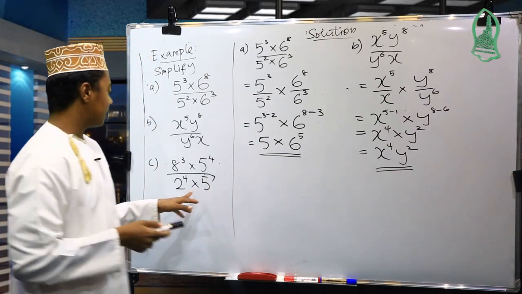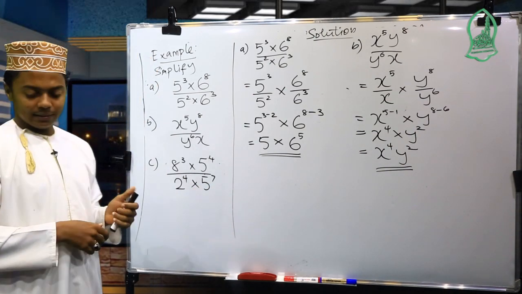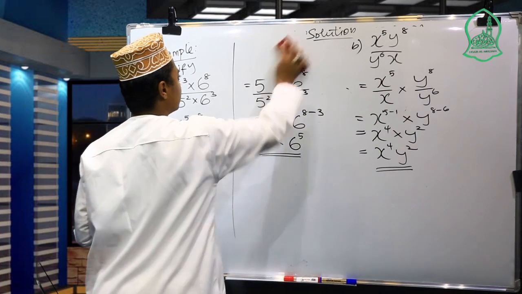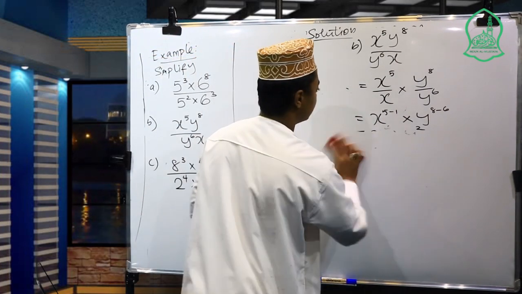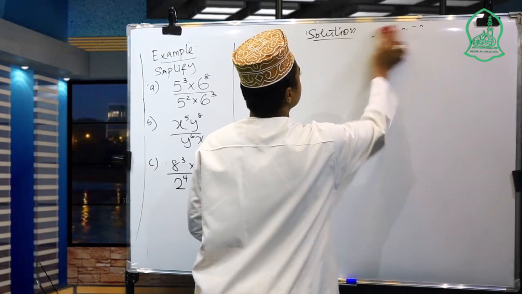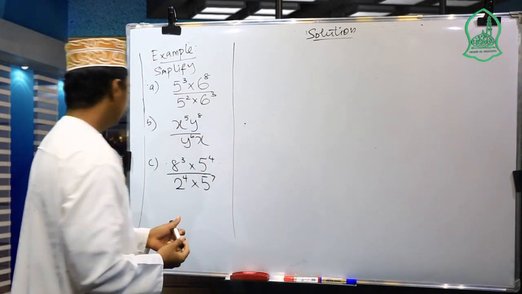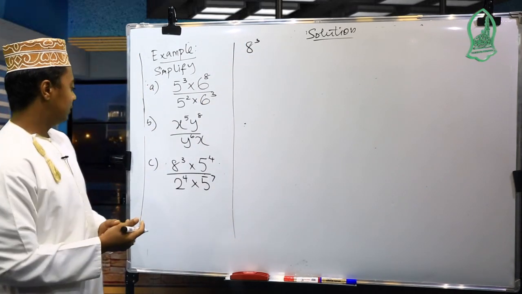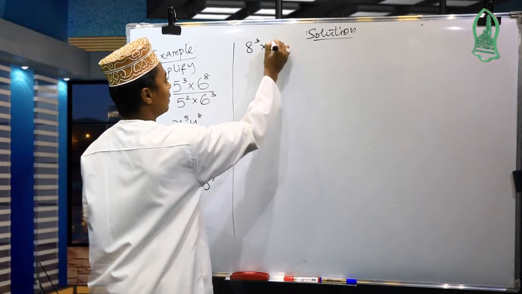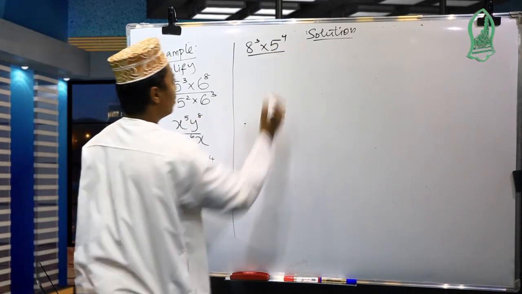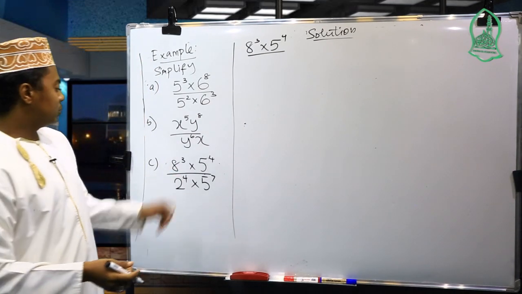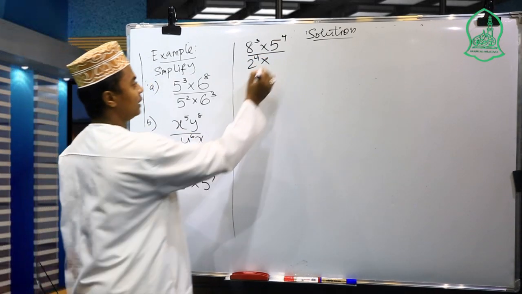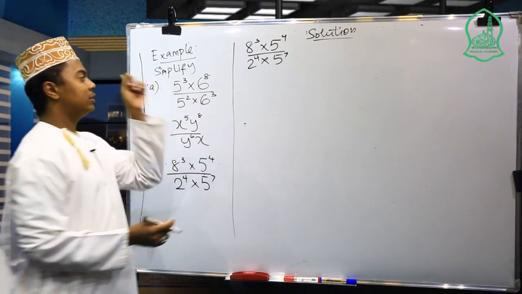So let us continue with the example C. So here we have 8 power 3 multiply by 5 exponent 4 over 2 to the 4th power, 2 exponent 4 multiply by 5 exponent 7. We need to simplify.